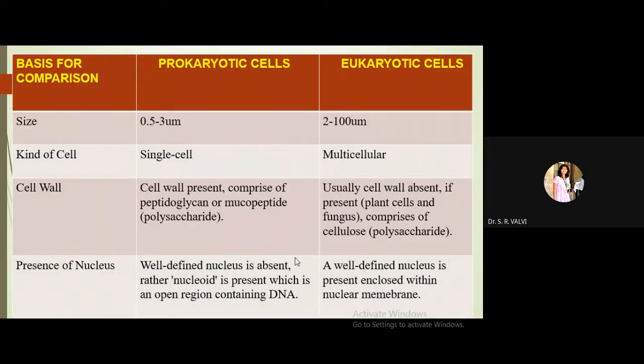So see here, we have two types of cell, that is prokaryotic and eukaryotic cell. So what do you mean by prokaryotic? Pro means primitive and karyon means nucleus. On the other hand, eu is nothing but true, and karyon is again nucleus.